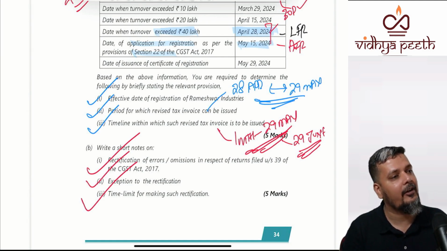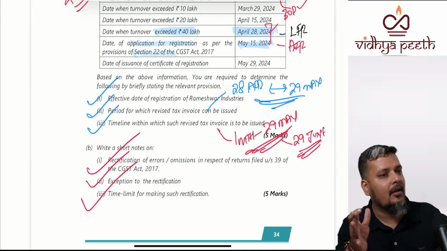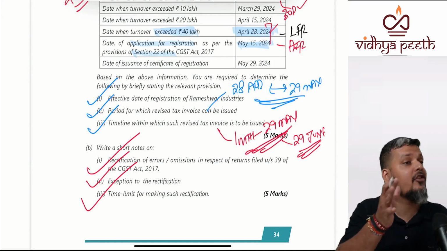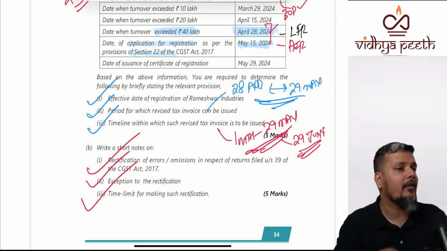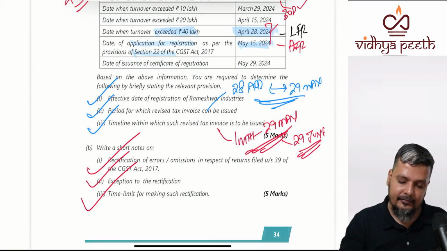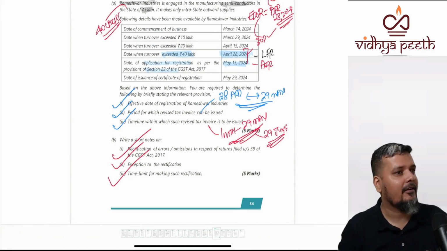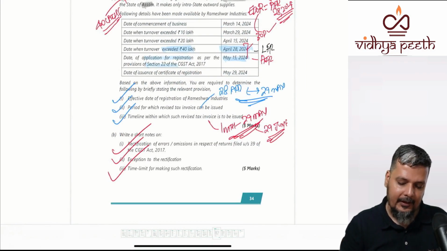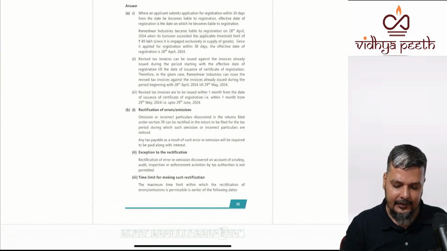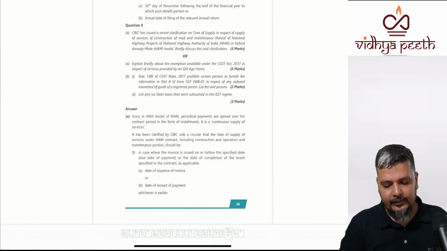Or the actual date of annual return of that financial year, whichever is earlier. It doesn't mean November of next financial year is always the limit. Maximum is the October return of next financial year filed on or before 30th November of next financial year, assuming that annual return will be filed in December. Full 5-star. So till now, all these areas 5, 6 and even 7, everything was only 5-star.